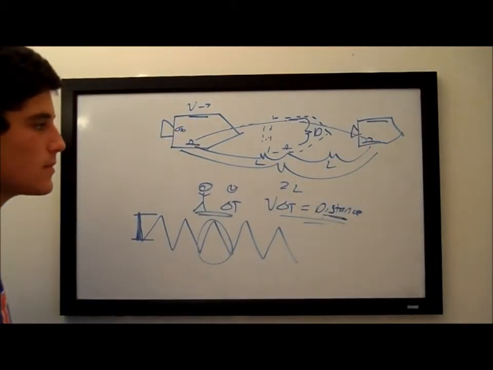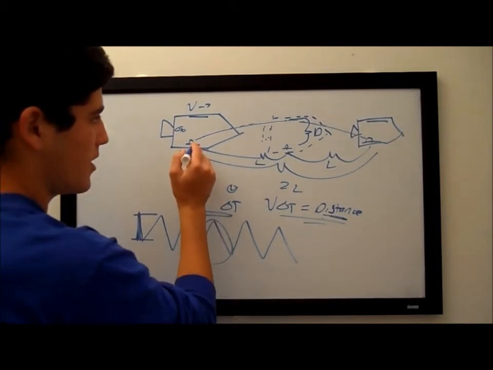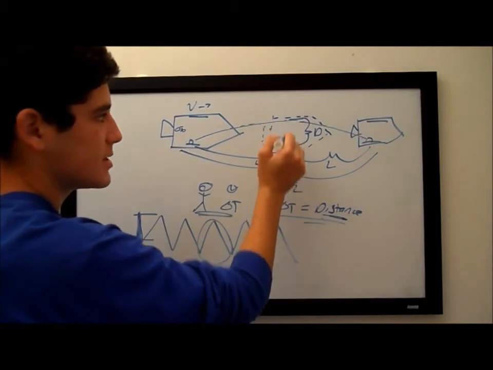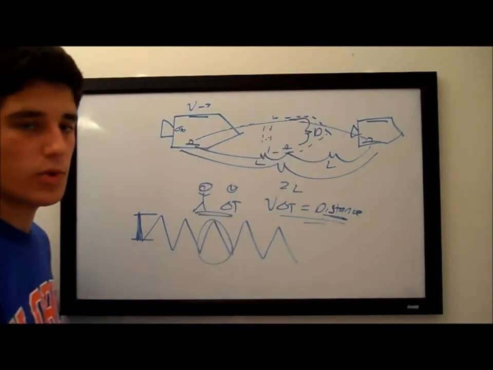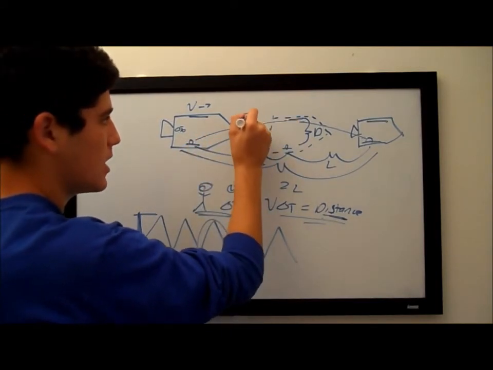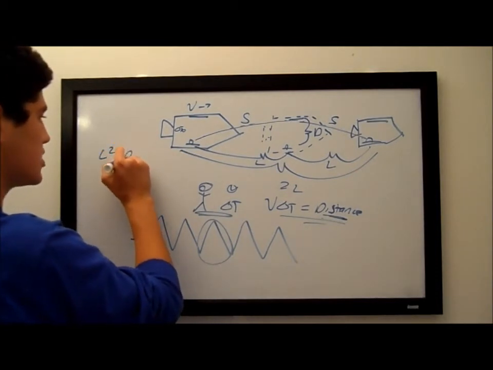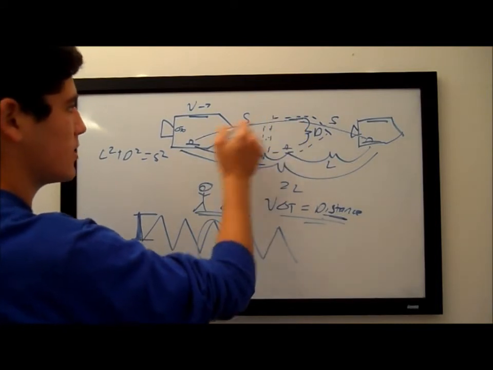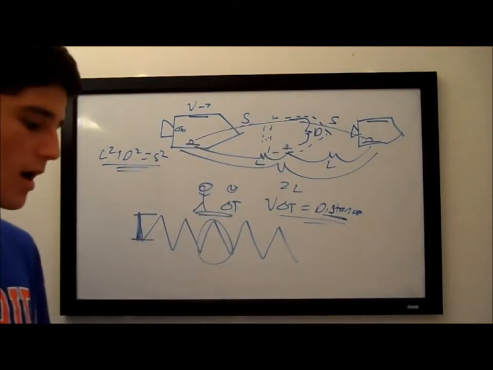Okay? So in this case, we're kind of making a triangle over here with the distance traveled, half the distance traveled, the distance between the top of the clock and the bottom of the clock, and this beam of light, which were the distance traveled by the beam of light over here is going to be denoted by S. So that L squared plus d squared equals S squared, because of the triangle. And this is another little relationship